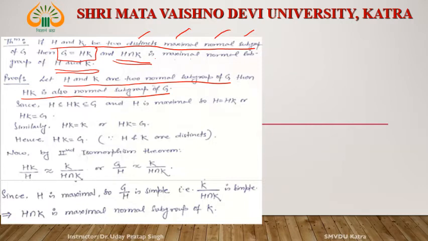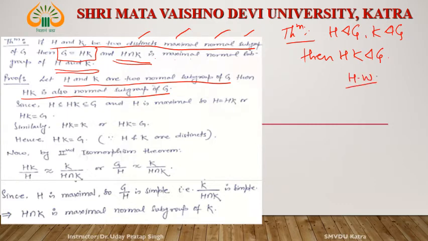Okay. If H and K are two normal subgroups, then remember this theorem. If H is a normal subgroup of G and K is a normal subgroup of G, then HK is a normal subgroup of G. Right? This theorem is homework for you. You have to prove this.